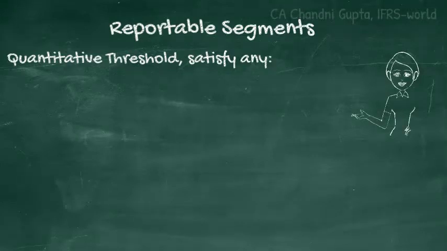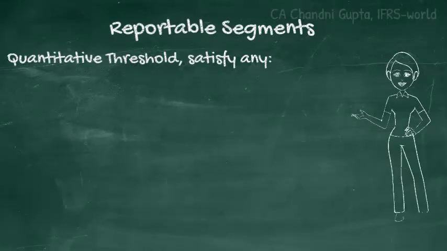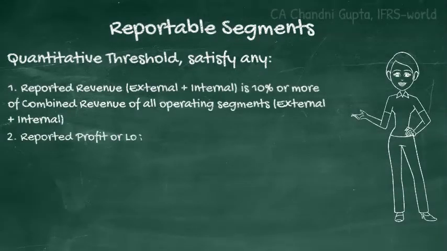The first criteria is that the reported revenue, external plus internal, should be 10% or more of the combined revenue of all the operating segments, internal plus external.